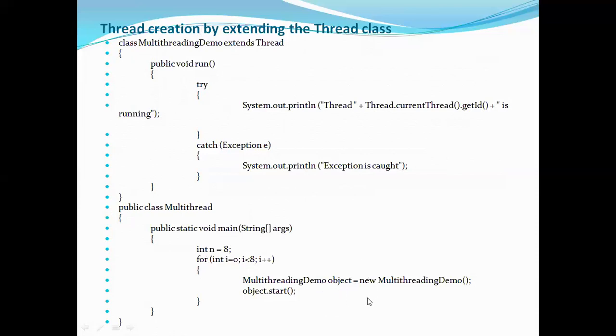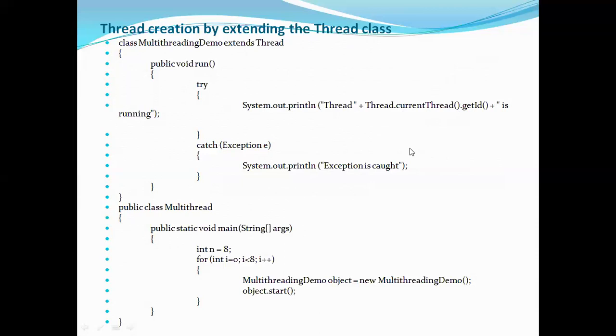So this object itself is a thread. I'm calling it to start. So this is called how many times? 8 times. It means that I'm creating 8 threads here. And when I'm calling start, it will go to the run method here. In the run method, you are writing a try catch statement. So it will go to the try block. There it is just printing a statement as Thread dot currentThread dot getId is running. If you observe, the part in double quotes will be printed as it is, thread is running, but in between you are writing getId. So which thread is running, we are printing that.